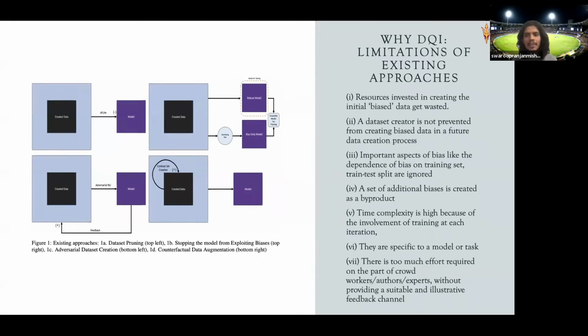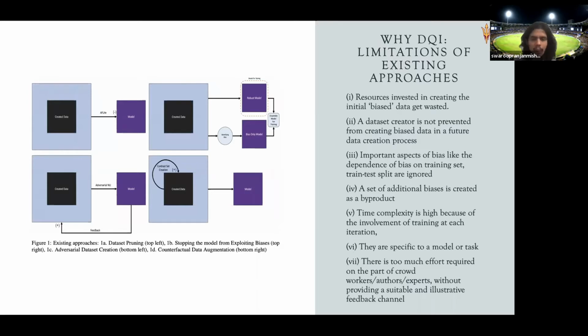And finally, we have the recent work on contrast sets and counterfactual data augmentation, where they ask the dataset creators to change the inputs in the surrounding, to prevent the model from learning a specific type of pattern or bias. Now these are the four recent works, but there are several limitations.